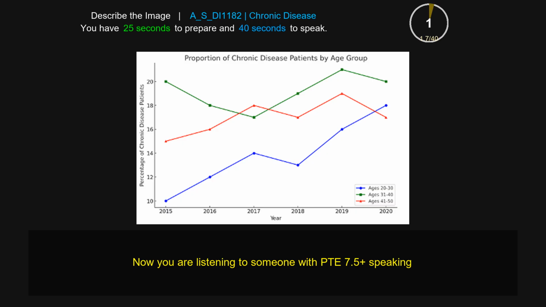This is a line graph. This line graph provides information about the proportion of chronic disease patients by age group. The x-axis talks about the year, that is 2015 to 2020, and the y-axis talks about the percentage of chronic disease patients, that is 10 to 20. There are three lines and the colors are blue, red and green. Overall, this picture talks about the proportion of chronic disease patients by age group.